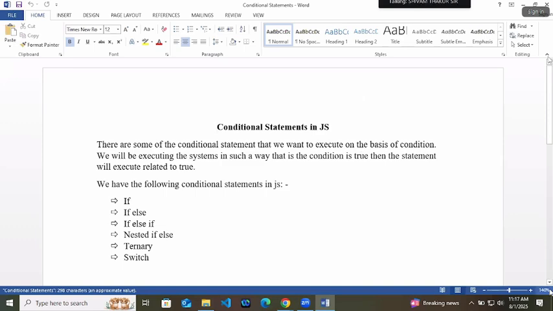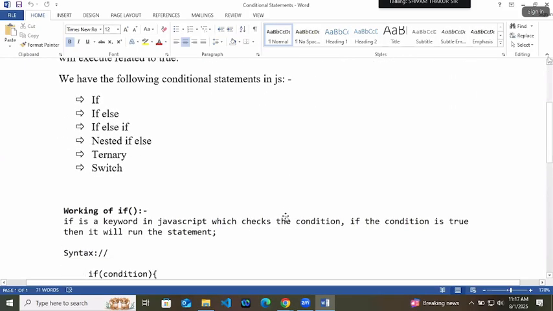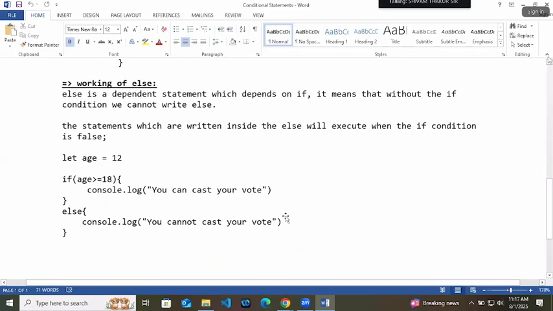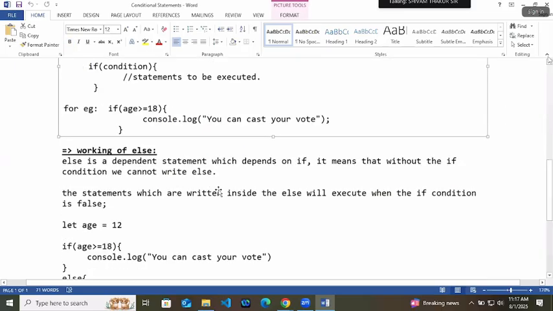Conditional statements in JavaScript. So what we discussed in conditional statements is that there are some statements that we want to execute on the basis of a condition. If the condition is true, meaning if the condition is satisfied, then it will work, or else it will not work. So that entire game is of if and else.